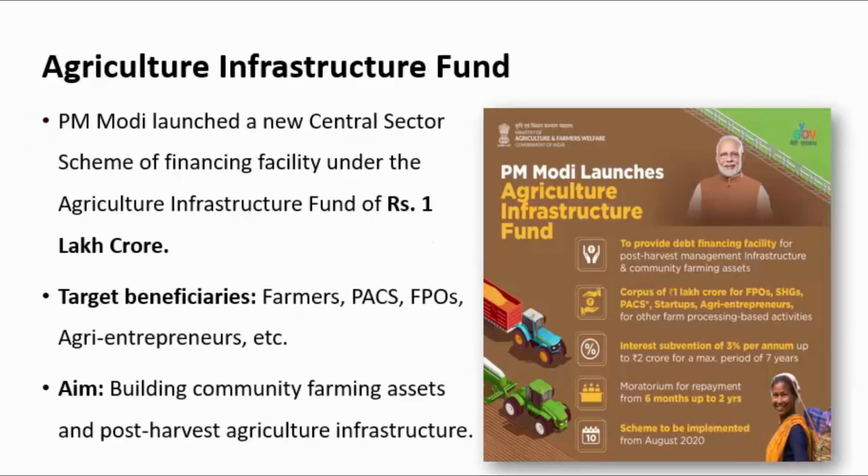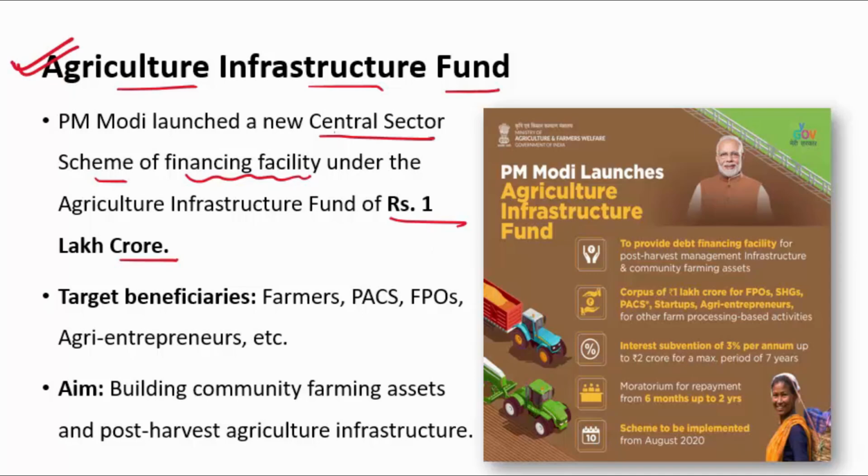Let's start our session with the first article that we have. It is about the Agriculture Infrastructure Fund. Yesterday our Honorable Prime Minister Narendra Modi ji launched a new central sector scheme for a financing facility under the Agriculture Infrastructure Fund, and the fund is of rupees 1 lakh crore.